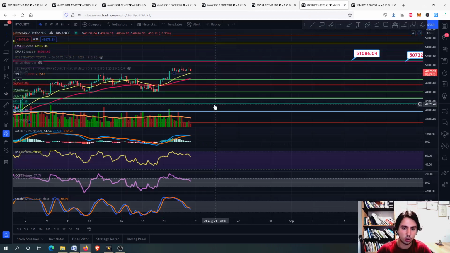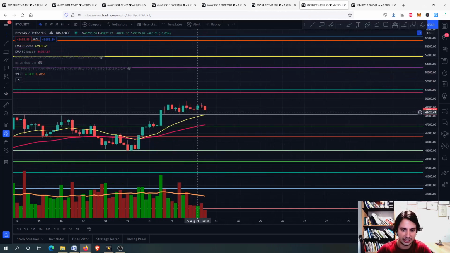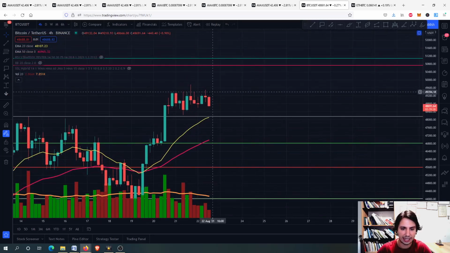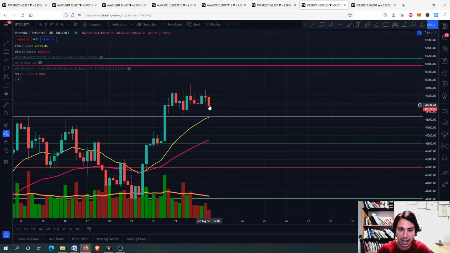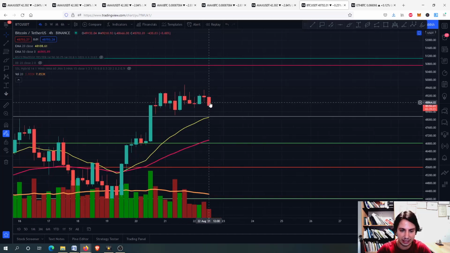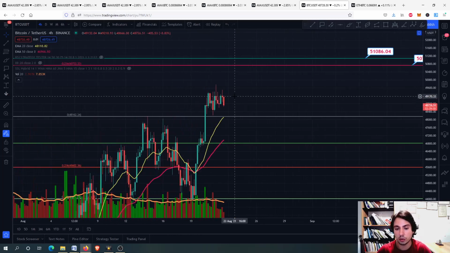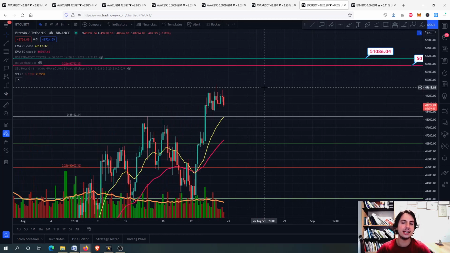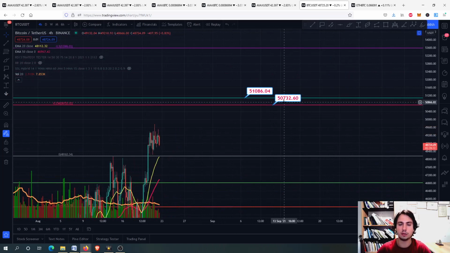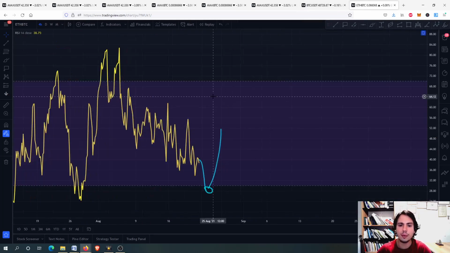Bitcoin right now is just correcting a little bit, as you can see right here, okay, on the 4-hour frame. This looks like an evening star pattern where we have a green candle, the red candle right here that is like a spinning star, a spinning candle, and you can see that we have the red candle right next to this one right here. So it looks like an evening star. We will see about that. Do not worry about Bitcoin correction for now. Nothing important. Our next price targets for Bitcoin is 50.7, 51k Tether USD.